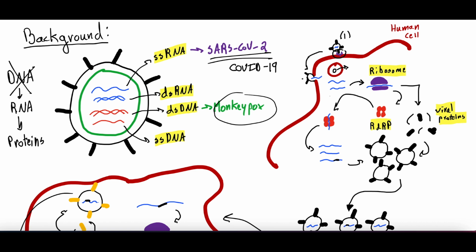Sometimes the virus actually kind of molds into the cell wall, and in either step, it's going to dump its genetic material into the human cell, right? And that's what we see here in step 2. This is a single strand of viral RNA, viral genetic material. And a few things happen then. The first thing is that this viral genetic material finds what's called a ribosome. And this is a human ribosome, and what a ribosome does is it takes RNA and makes it into protein, right? And our protein is what builds us, our structures.